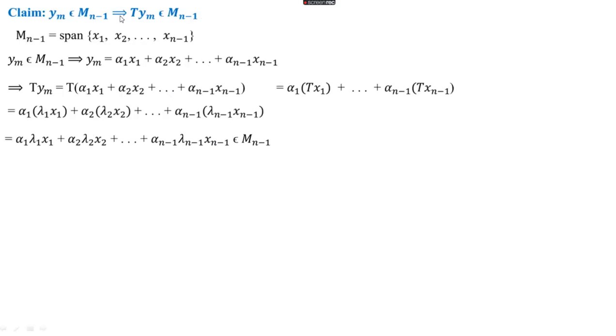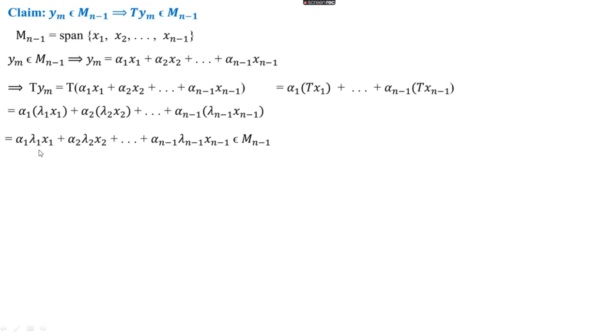Then already we have seen in between a result: ym belongs to Mn minus 1 implies Tym belongs to Mn minus 1, because Txj is equal to lambda j xj, which we have seen in the middle of the proof. Here Mn minus 1 is the span of x1, x2, up to xn minus 1. Ym belongs to Mn minus 1 implies ym is equal to alpha 1 x1 plus etc. plus alpha n minus 1 xn minus 1. Then Tym is equal to T of this. Since T is a linear operator, this is equal to alpha 1 into Tx1 plus etc. alpha n minus 1 into Txn minus 1. And Txj is equal to lambda j xj, implies alpha 1 into lambda 1 x1 plus etc. alpha n minus 1 into lambda n minus 1 into xn minus 1.